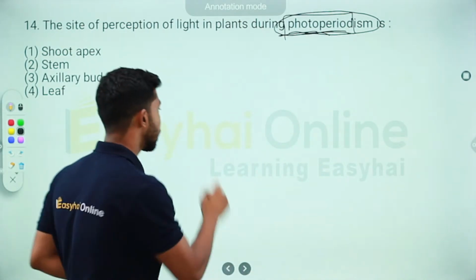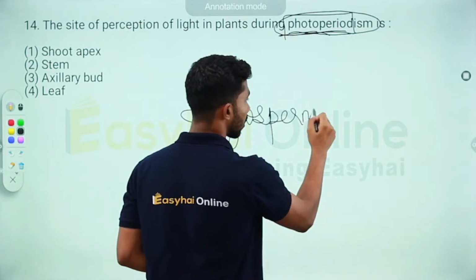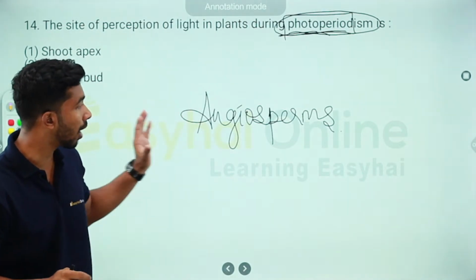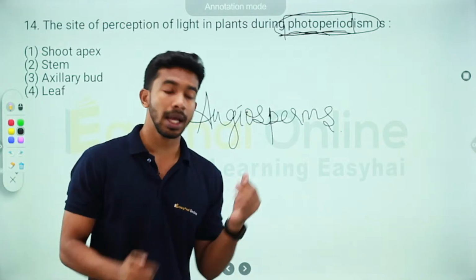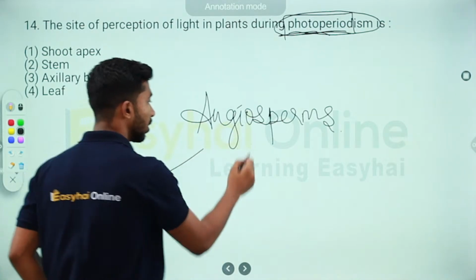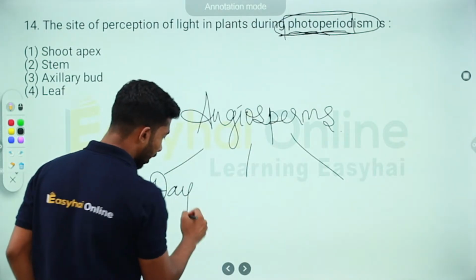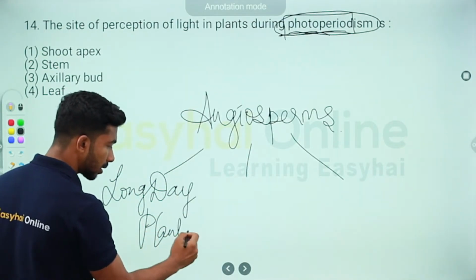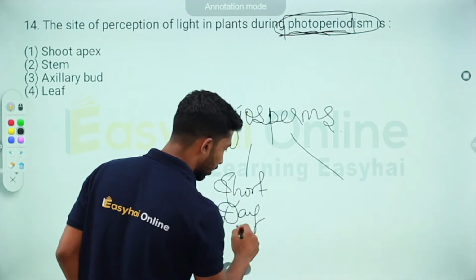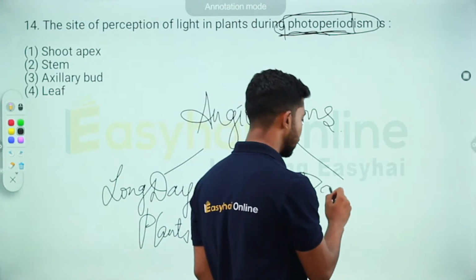In angiosperms, the flowering phenomenon is dependent on the amount of light that is there. Based on that, we have 3 types: long day plants, short day plants, and day neutral plants.